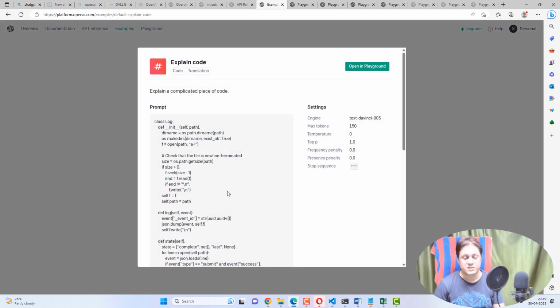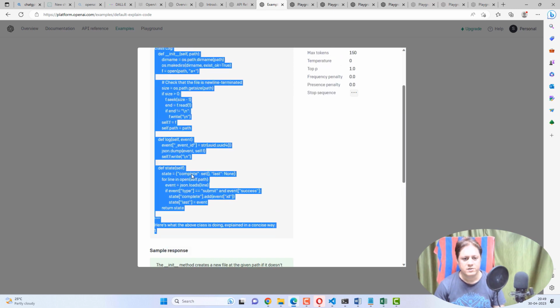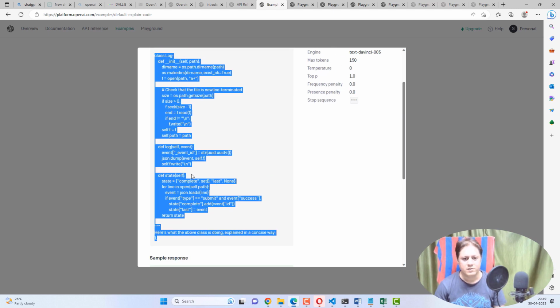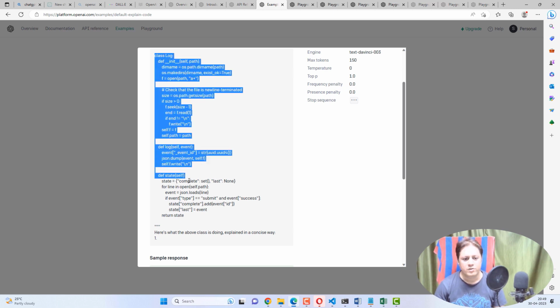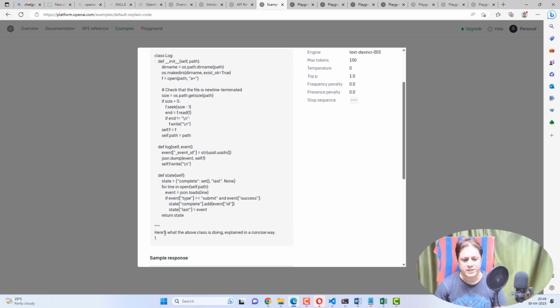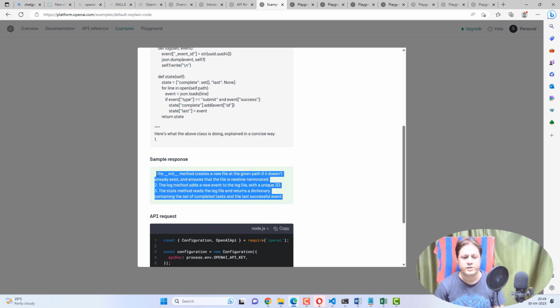Let's say this is the explain code example. Very straightforward. By naming convention, you understand what it is doing. Here, if you see, this is a big piece of code. Not very big, but quite big, maybe 50 lines or something. When I provide this code to ChatGPT with this prompt, it will explain what that code is doing in a couple of lines.